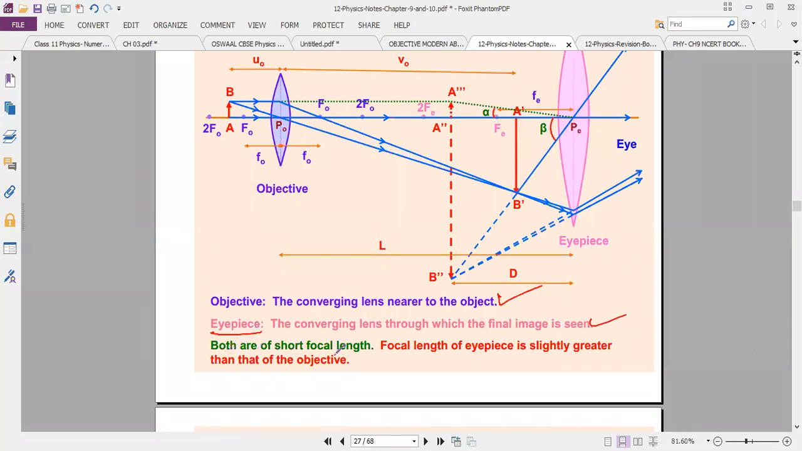Both have short focal lengths. The focal length of the eyepiece is slightly greater than the objective. And the aperture: the objective aperture is small, the eyepiece aperture is greater, large.